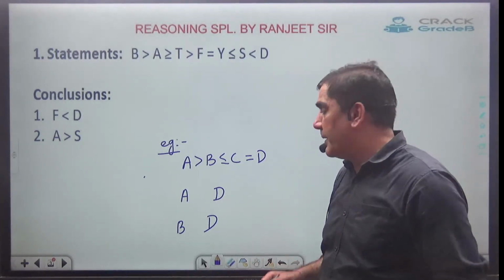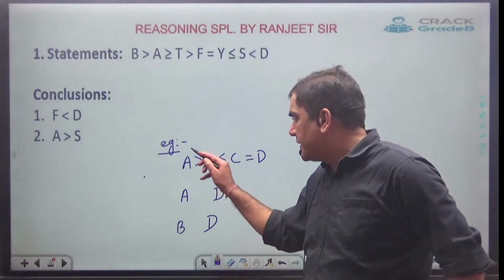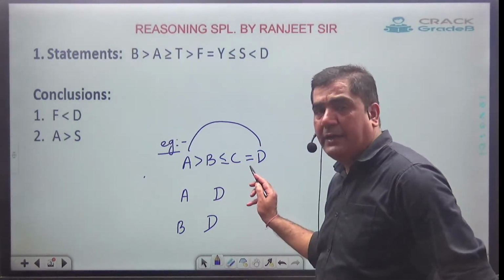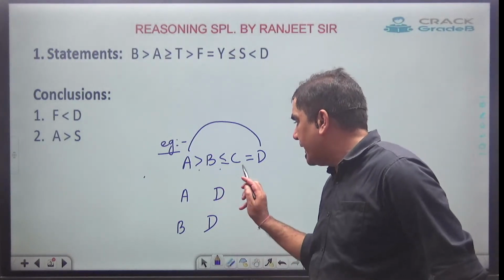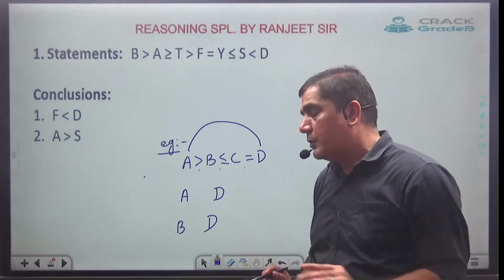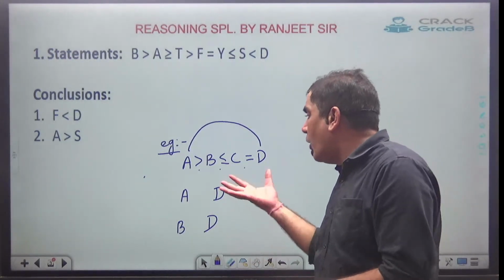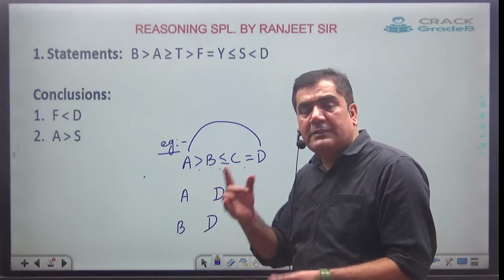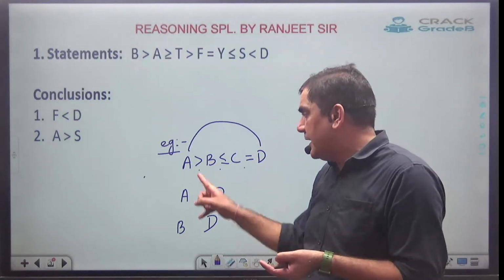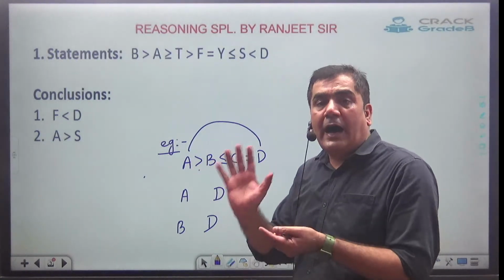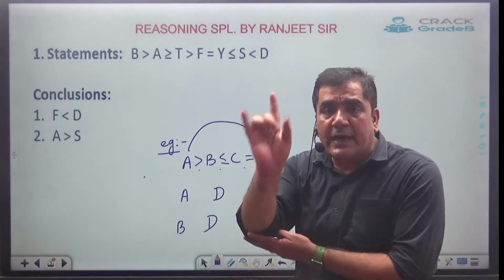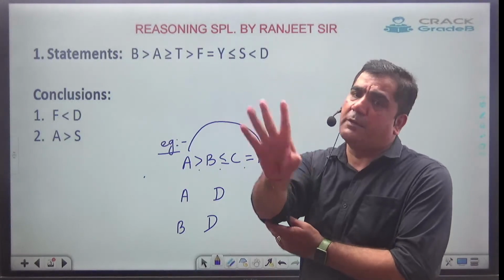So always remember, say here we have to check between A and D. So just see all the signs between A and D. Here we have got three signs between A and D. Equal to will not trouble you at all, so leave equal to. Now the condition says what? If all the symbols in between the given two variables are of the same phase, then only relation is going to be possible.